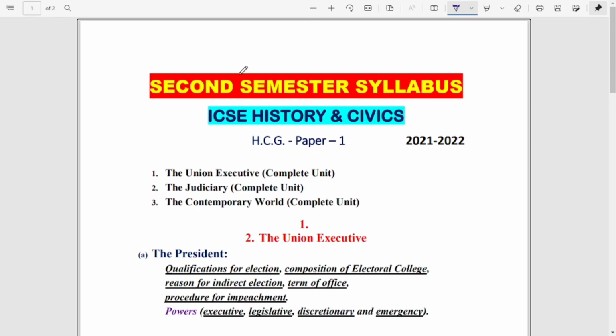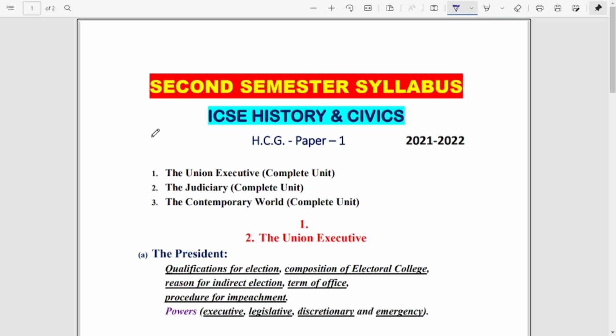Like your first semester, I prepared a first semester history syllabus separately. The same way, I have also prepared a second semester syllabus for ICSE history and civics separately. In the council syllabus provided, both syllabi are given together, so that creates confusion for the students. So for you all I have separately prepared a syllabus for your second semester.